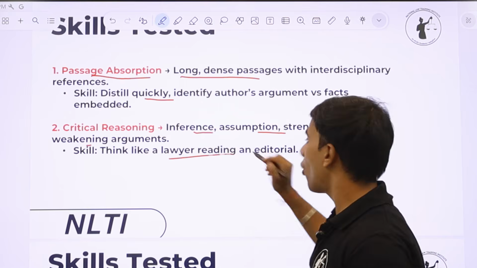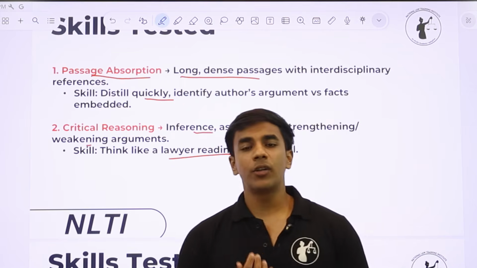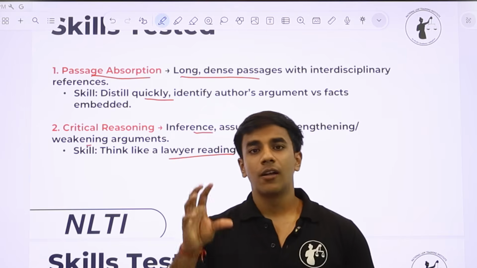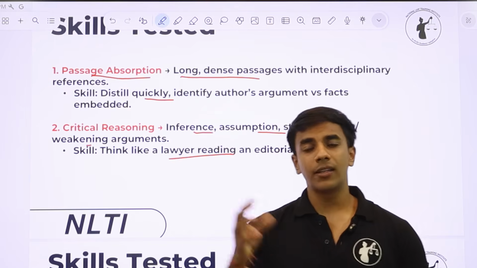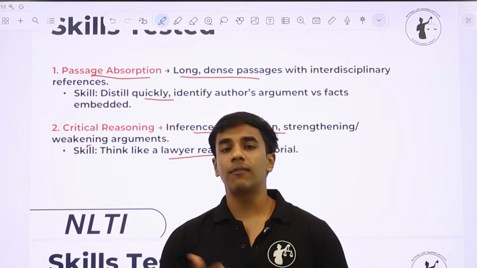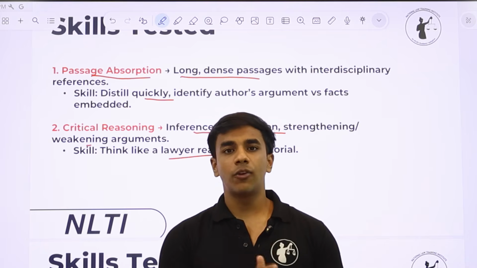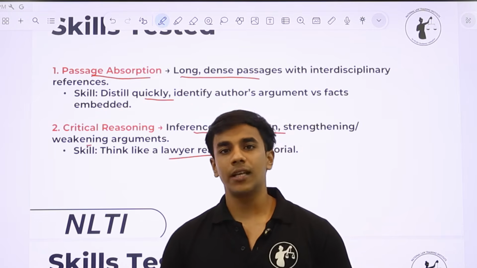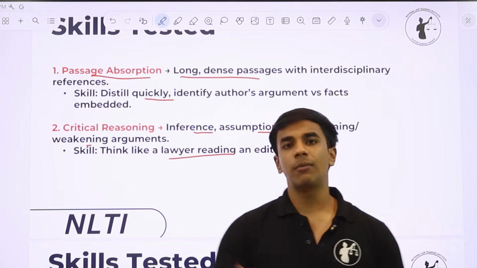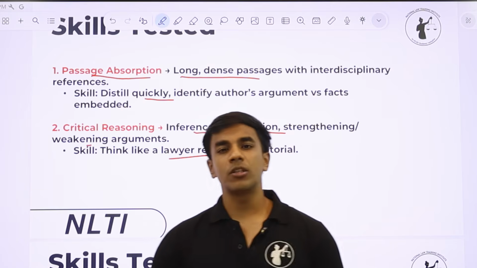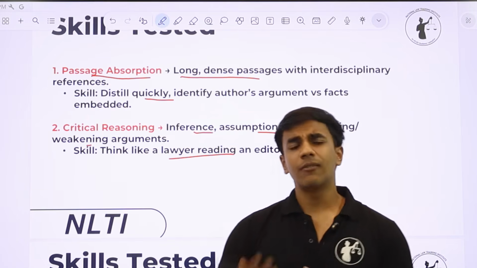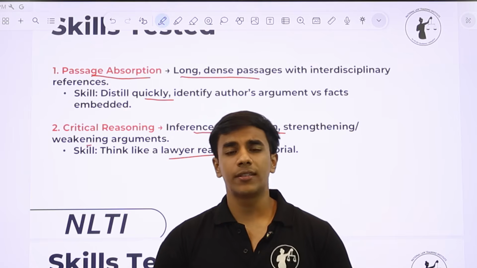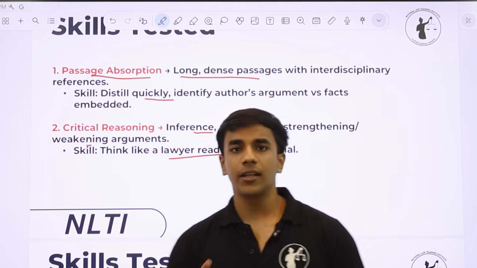You have to think like a lawyer reading an editorial. You don't have to read passively, you have to read actively. अगर आप कुछ पढ़ रहे हो, you don't have to read just for the sake of it, reading and retaining. You have to actively think and engage with it. If you are reading a particular passage, ask: Why is the author saying what the author is saying? What is a possible counter argument to it? What is a possible critique to it? Why is the author saying that? What are the other alternatives available to what the author is saying? So you have to actively engage and think like a lawyer.